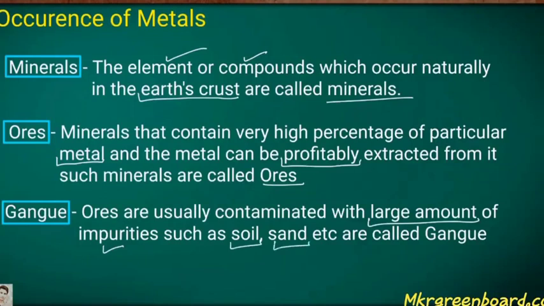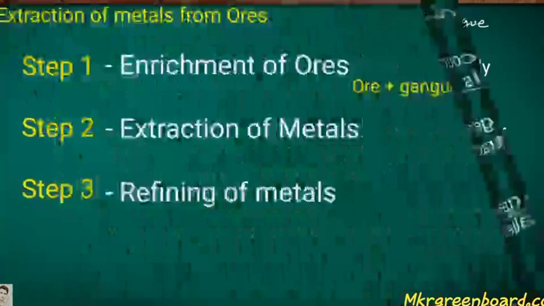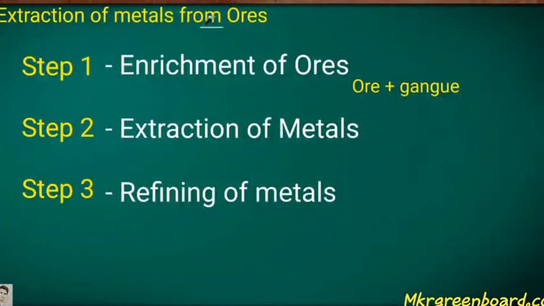Gangue means the impurities which we do not require. As we know, whatever we get from the earth's surface comes along with its impurities. So we consider it as gangue.